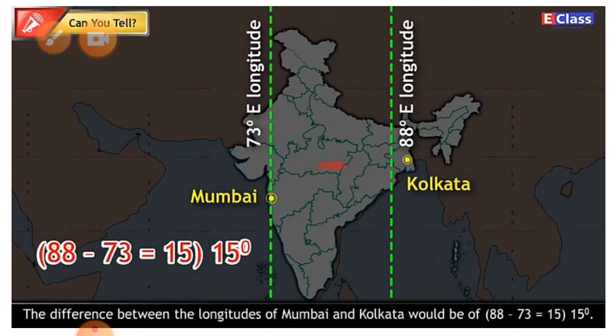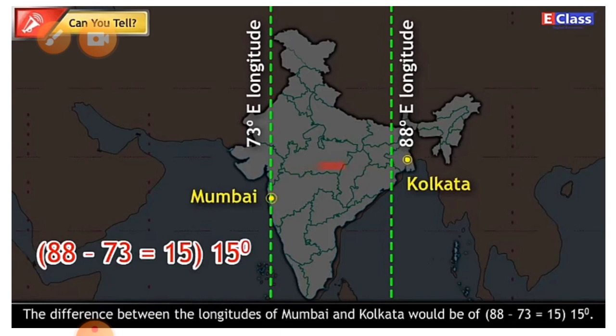We begin with, can you tell? Question number first. Mumbai is located at 73° E longitude. Kolkata is located at 88° E longitude. Find the difference between the longitudes of these two cities. My dear students, I have put the answers here directly.